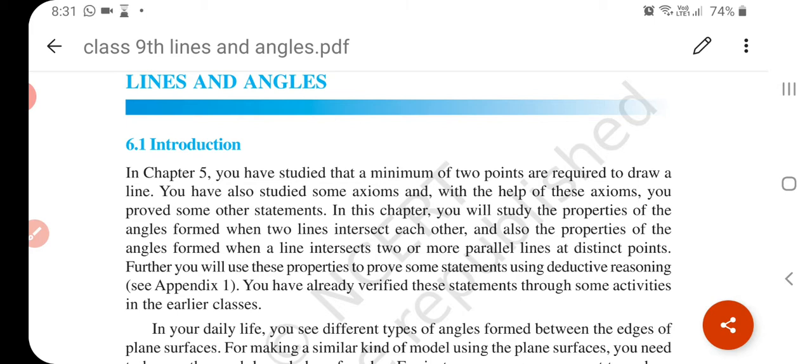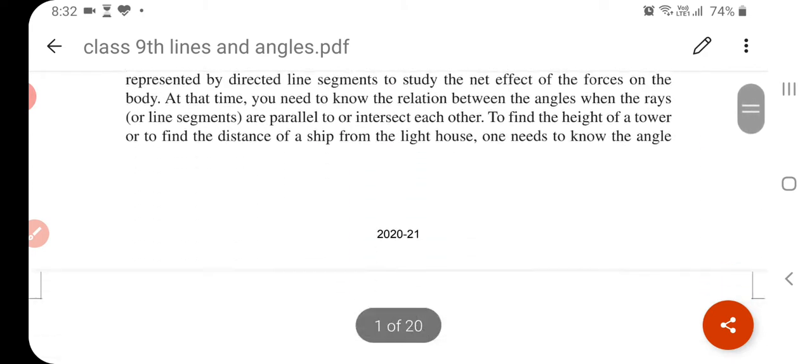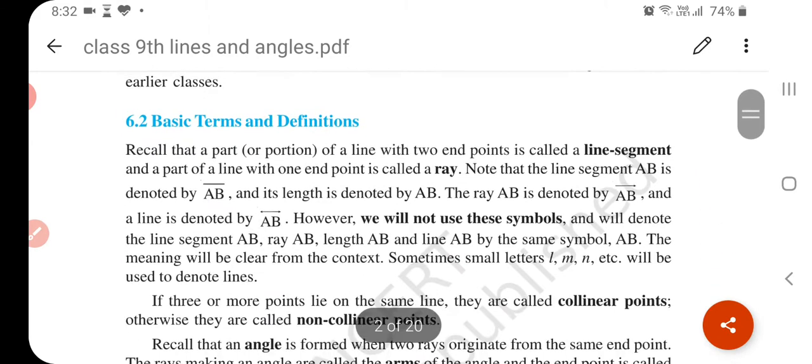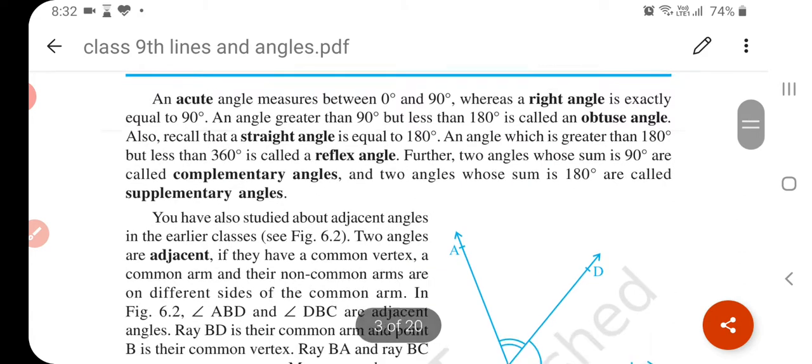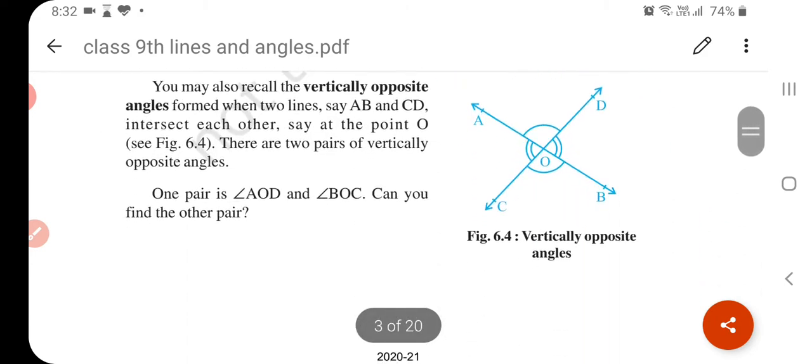Our first axiom is, if a ray stands on a line, then the sum of two adjacent angles so formed is 180 degrees.